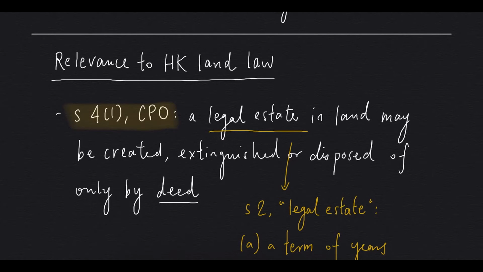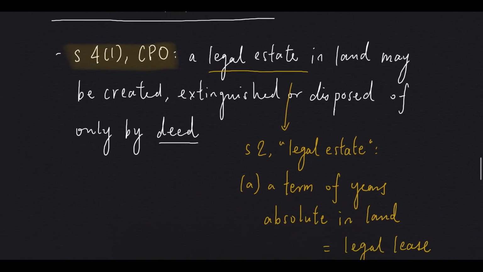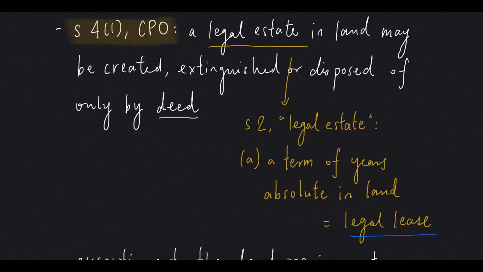According to Section 4, Subsection 1 of the Conveyancing and Property Ordinance, CPO, a legal estate in land may be created, extinguished, or disposed of only by deed. The meaning of legal estate can be found in Section 2, and it says that it includes a legal lease. But we have to bear in mind that there are exceptions to the deed requirement.